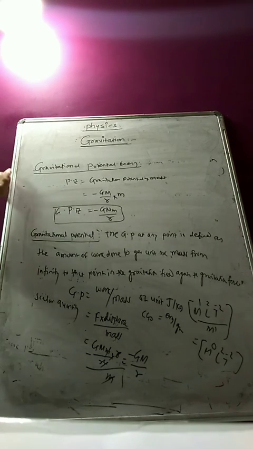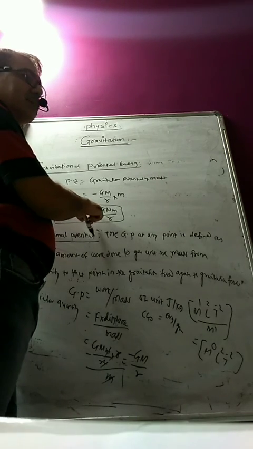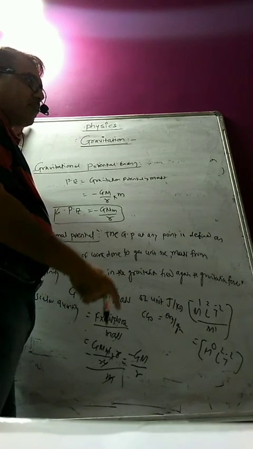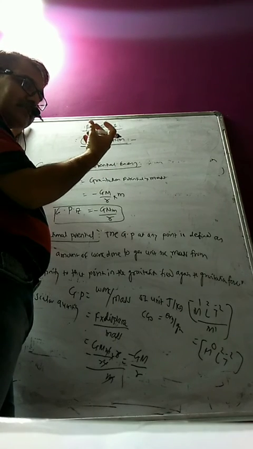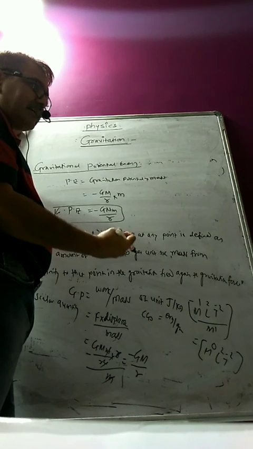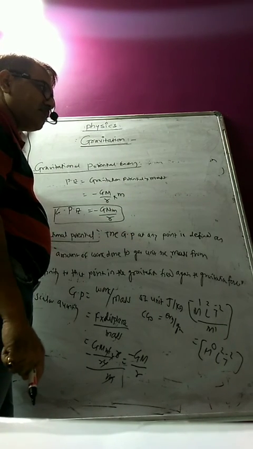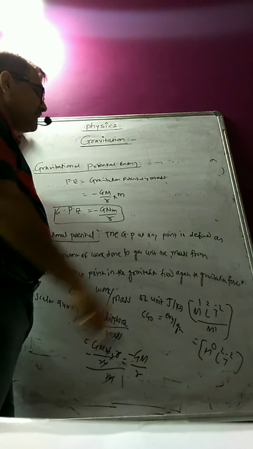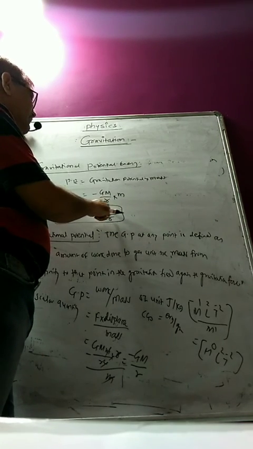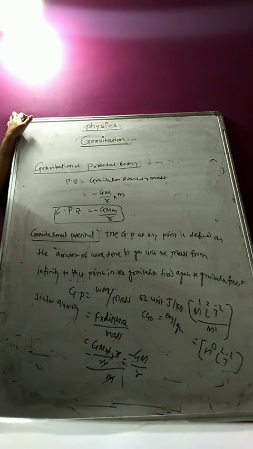Okay, so now why has this negative sign been given? Because when you are throwing the body up, gravitational force is acting in the vertically downward direction. So you have to do the work against the gravitational force. Therefore minus GMm by R will be your gravitational potential energy.